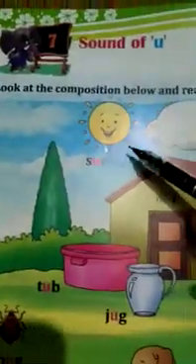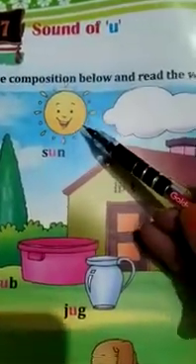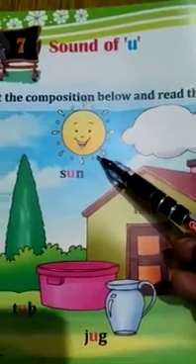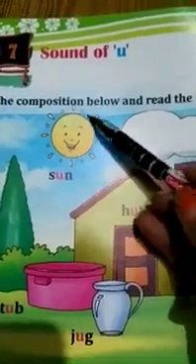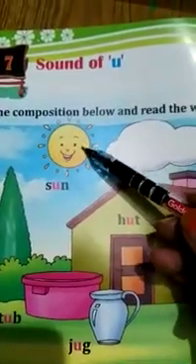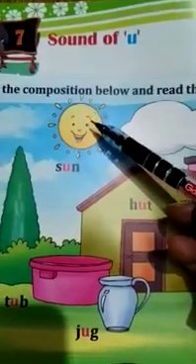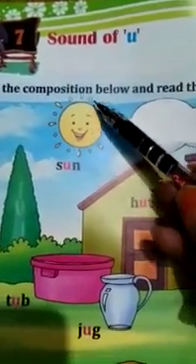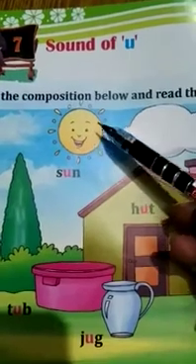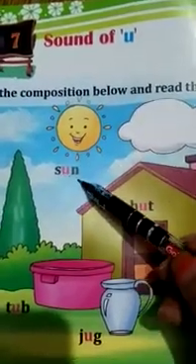Let's start. Which picture is this? This is the picture of sun. You can see this is a picture of sun, but now you are grown up. So seeing the picture is not sufficient. You have to read the words also.